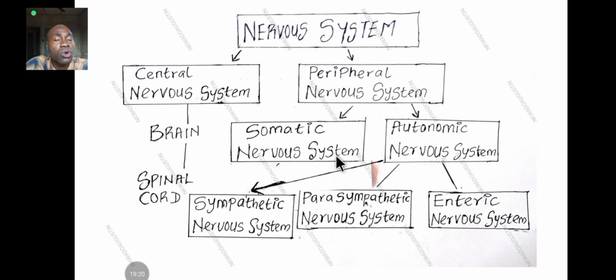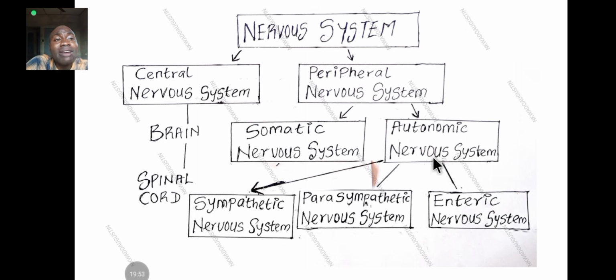The somatic nervous system, which is the nervous system of the body. So this nervous system of the body is the nervous system that controls something like movement, contraction of muscle. It's just the nervous system of the body. Okay. Then you have the autonomic nervous system branching from the peripheral nervous system. That's the second branch of the peripheral nervous system.